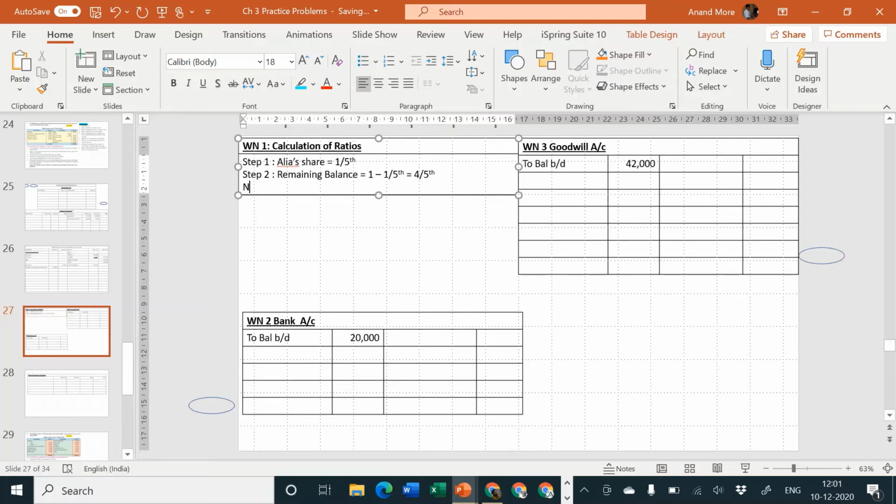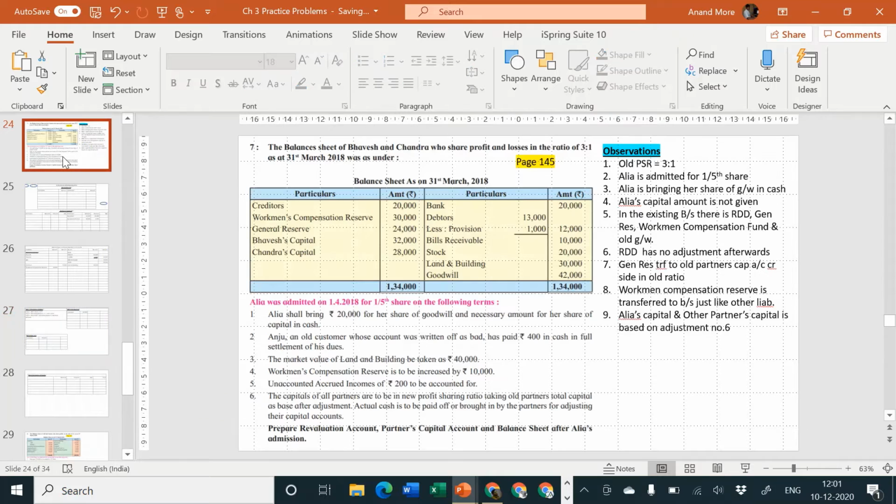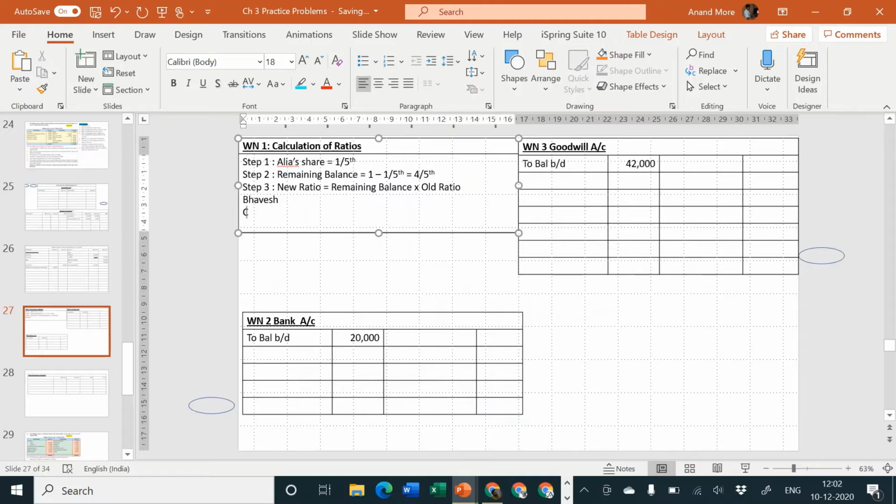Next, new ratio. Step number 3, new ratio is equal to remaining balance into old ratio, in which the first partner is Bhavesh, second partner is Chandra, and third partner is Alia.